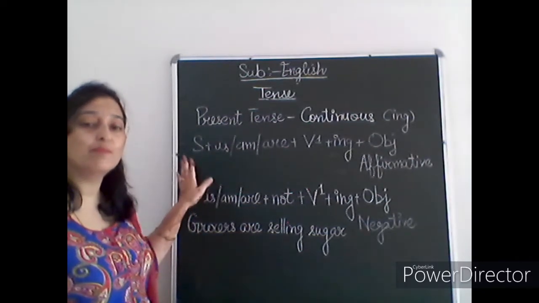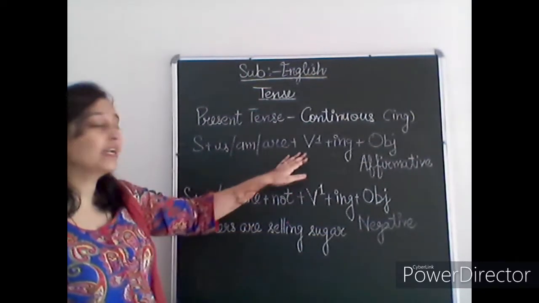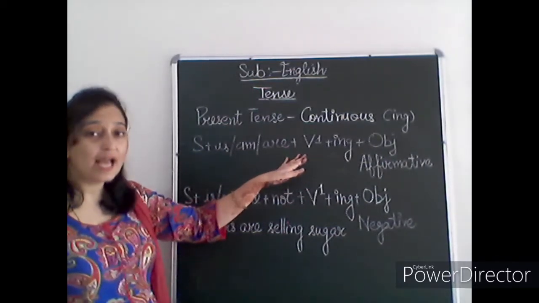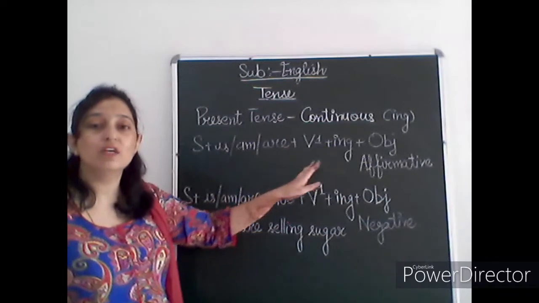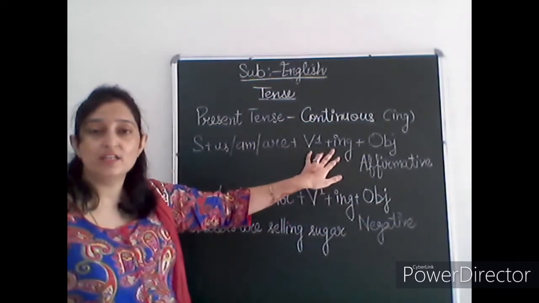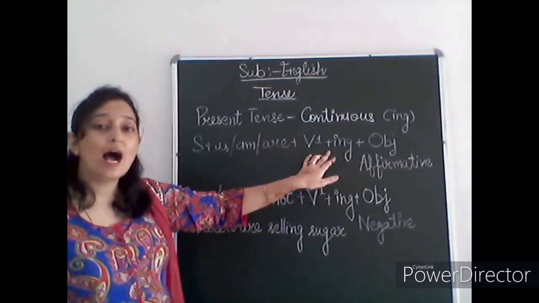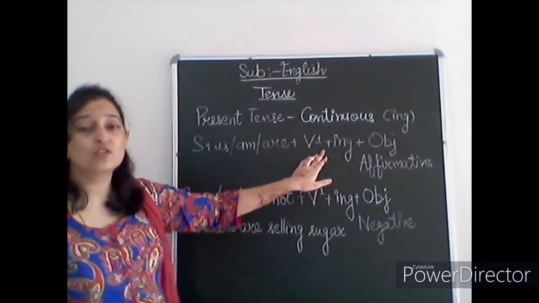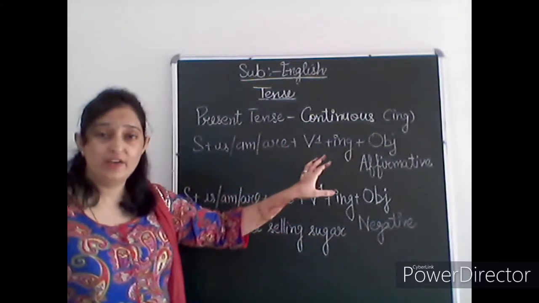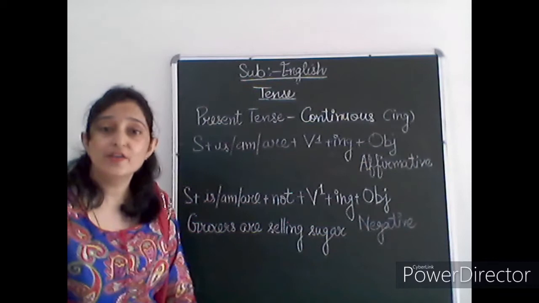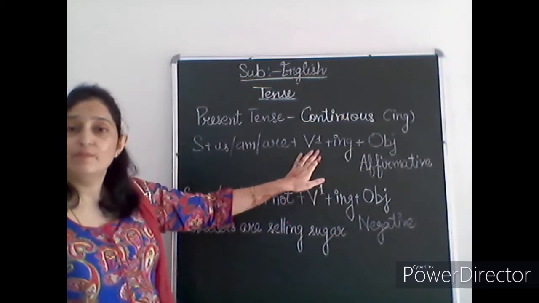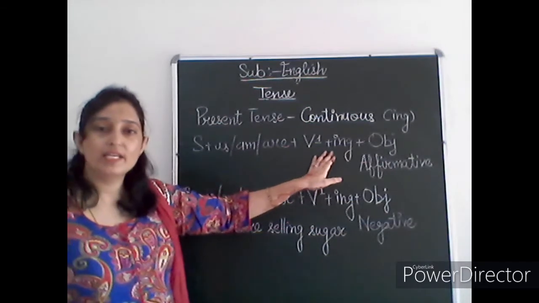So subject plus is, am, are, and then again the first form of the verb, and we are going to add ing to the first form of the verb. So this is the combination that we are going to use here, ing. It's very important to identify because this ing is fixed for the continuous category. Okay, so with the first form of the verb we will write ing.